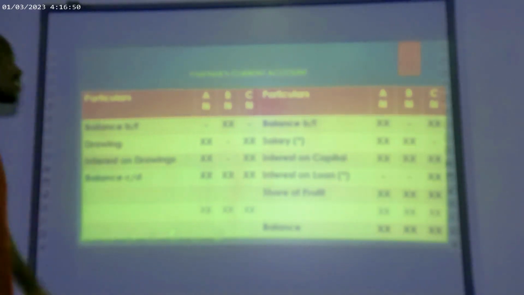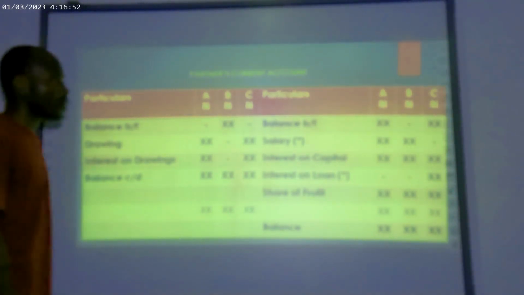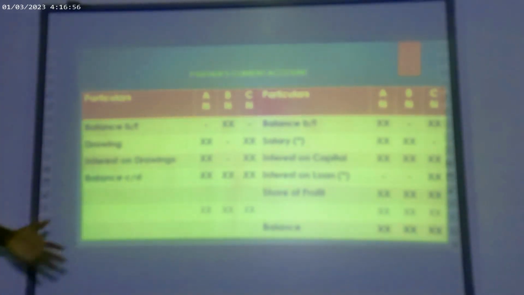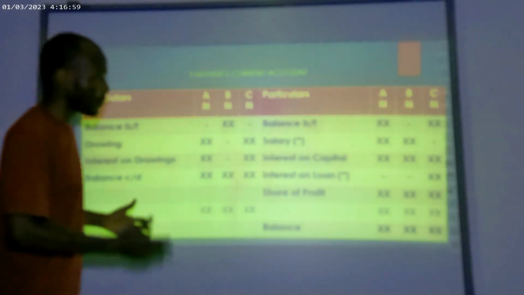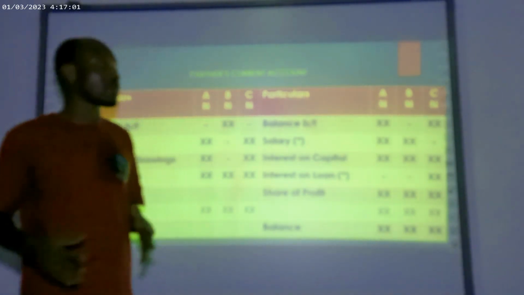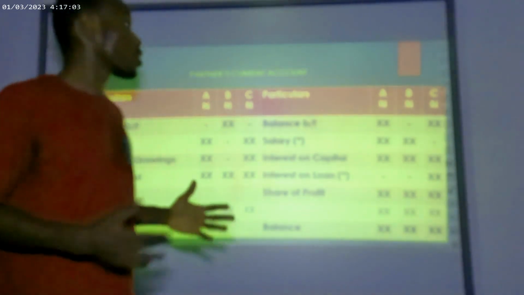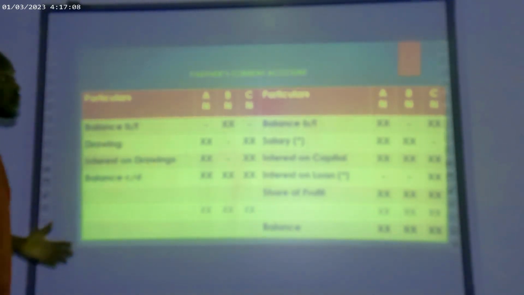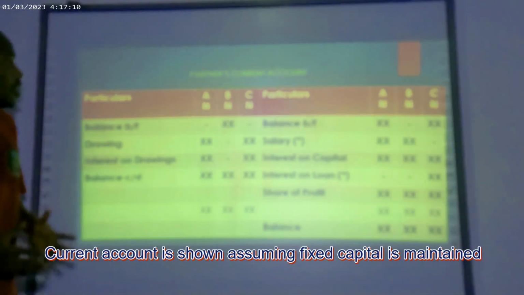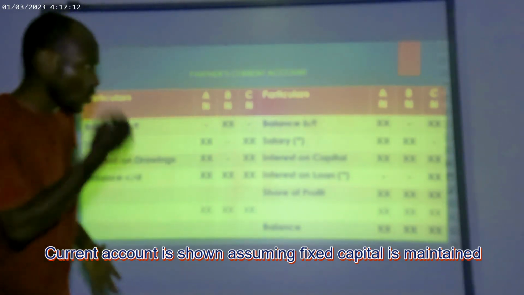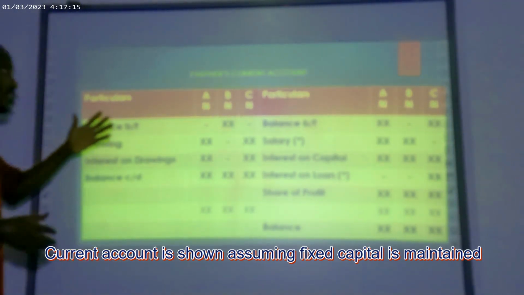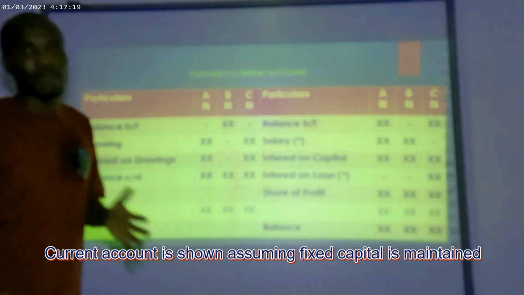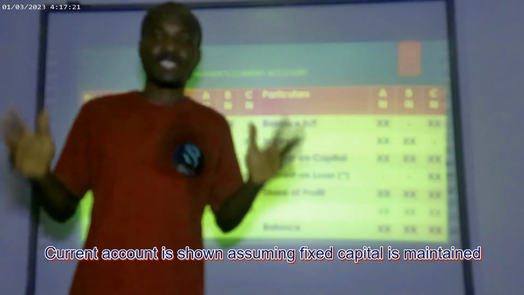The next thing to talk about is the partner's current account. As stated earlier, it shows the interest of the partner, that is, their capital. Most questions will come in this manner, so it will be assumed partners are maintaining this capital account in the exam. The balance of each partner's current account from last period will be given. If it's not given, that means they don't have any balance from last period.